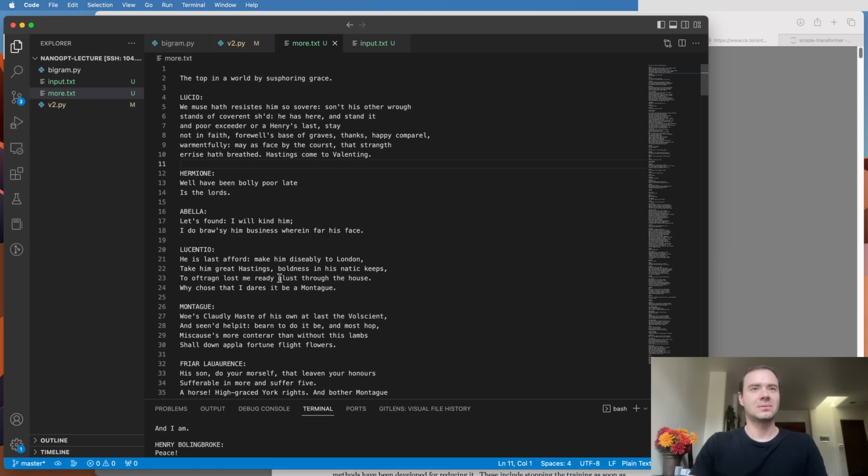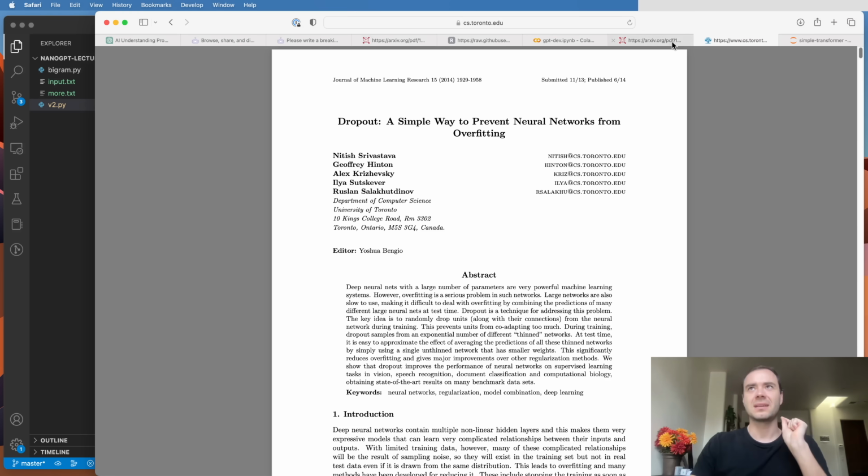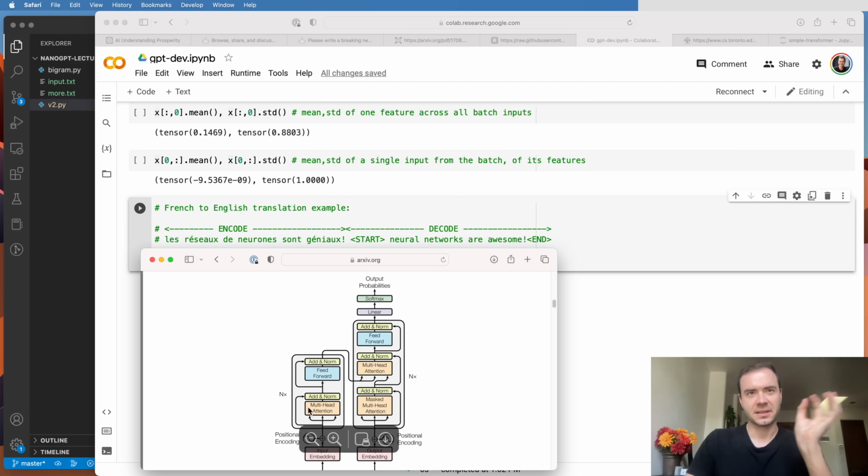So now I think that kind of concludes the programming section of this video. We basically did a pretty good job of implementing this transformer, but the picture doesn't exactly match up to what we've done. So what's going on with all these additional parts here? Let me finish explaining this architecture and why it looks so funky.